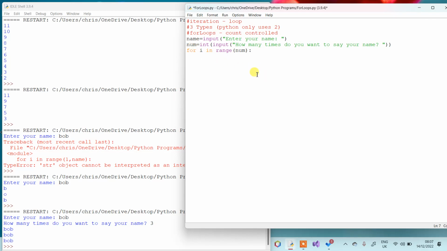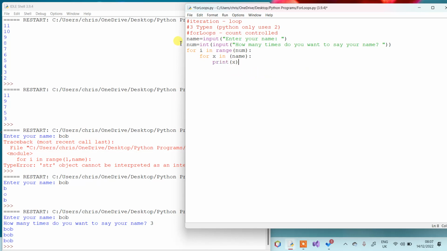And then in here, I'm going to put another for loop. So for, and I'm going to put x this time, for x in name. And so for x in name, and then I'm going to print x.